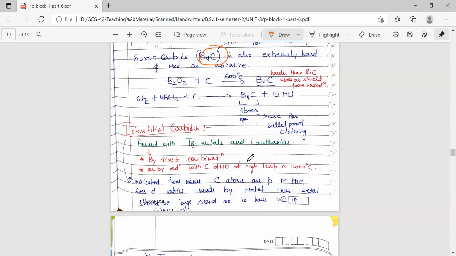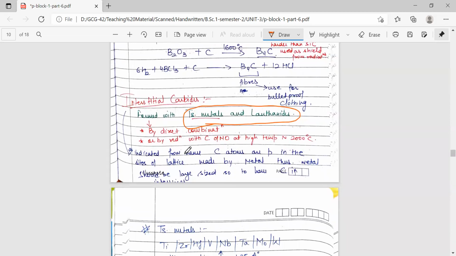So for the formation of this kind of carbides, the size of the metal should be big enough to have interstitial sites big-sized to accommodate carbon into them. So these can be prepared by direct combination or by the reduction with carbon of the corresponding oxides at high temperature, that is around 2000 degrees Celsius.